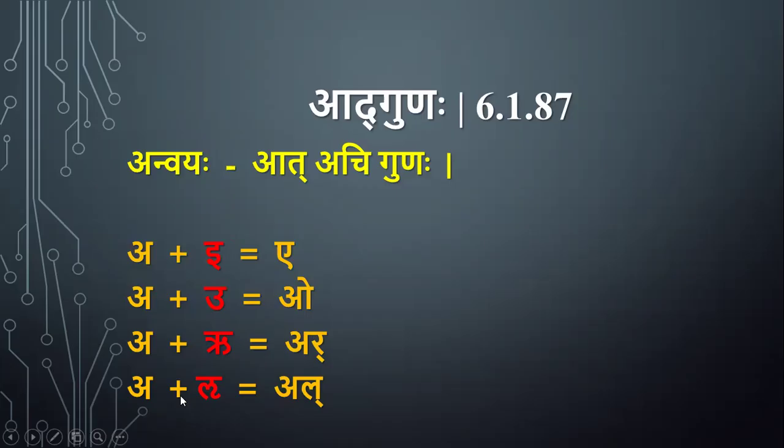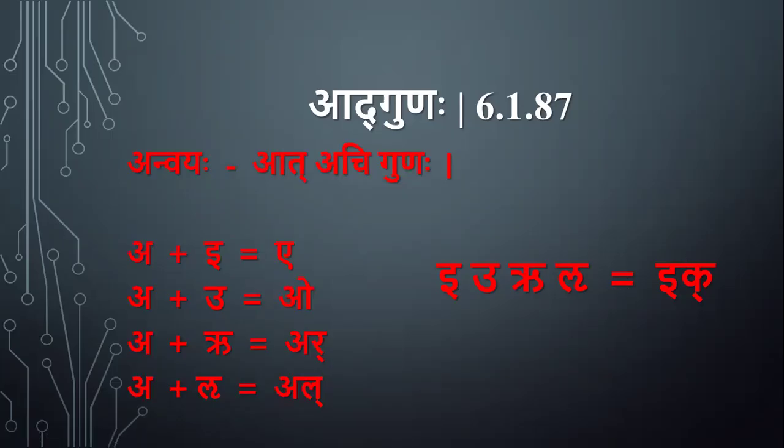Yesterday we saw that even though there is Anuvritti of Ach, we took the examples for only these 4 letters. Yes, Paravarna. So these 4 letters can be abbreviated as E, U, Ru, Lu, which is Ik by the Pratyahara. So this is about Adgunaha.